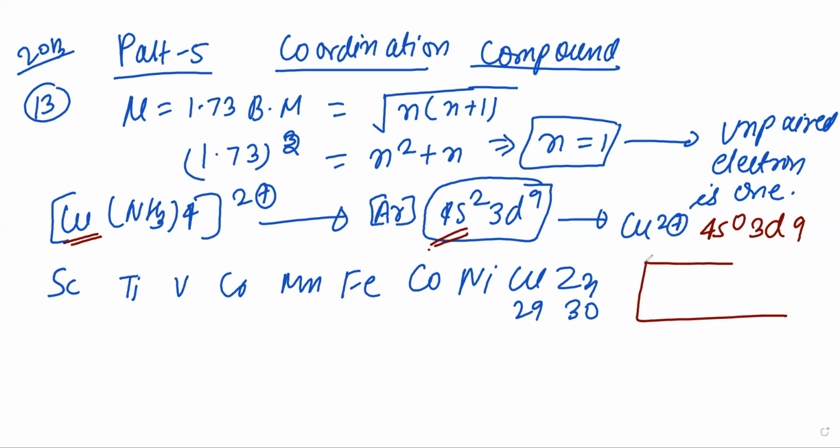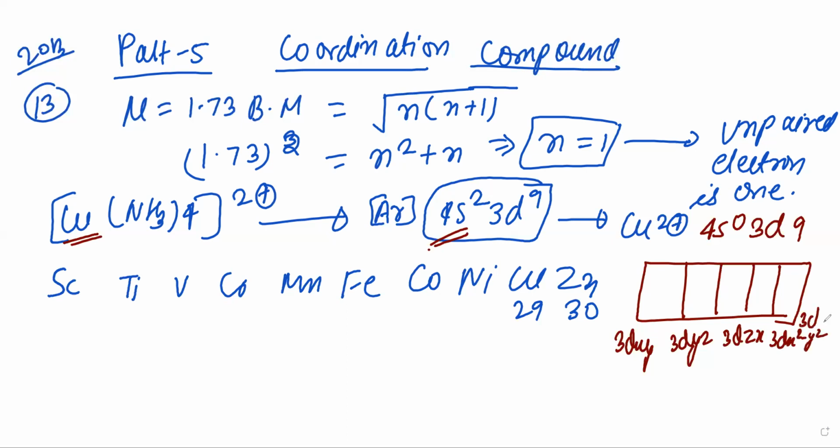Now write the pairing in the d orbitals: 3dxy, 3dyz, 3dxz, 3dx square minus y square, 3dz square. First fill one electron in each suborbital, so 5, 6, 7, 8, 9. So one electron is the unpaired electron, the last one. So n equal to 1. How many unpaired electrons are there?